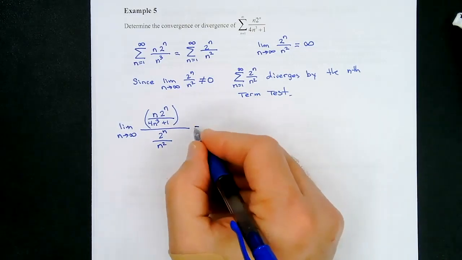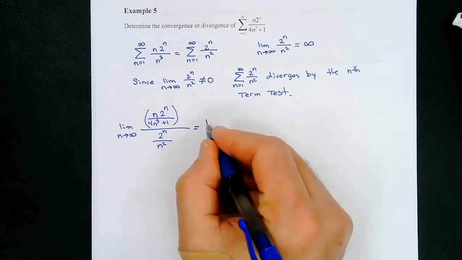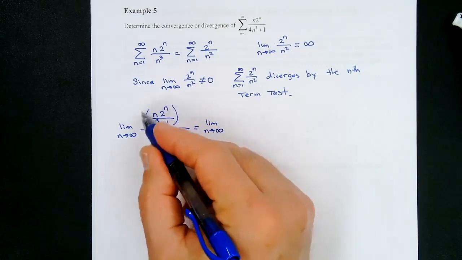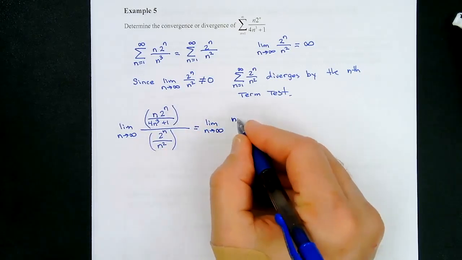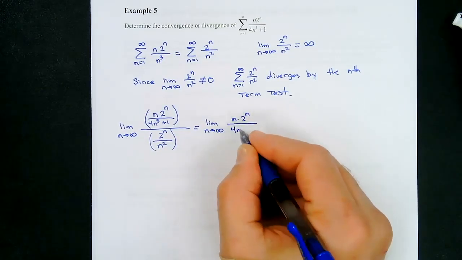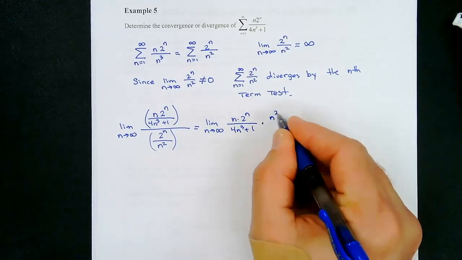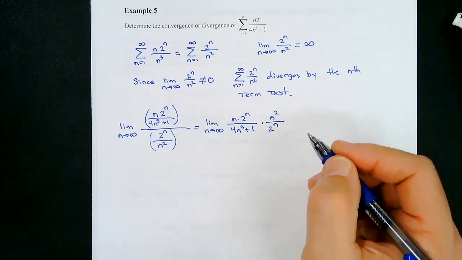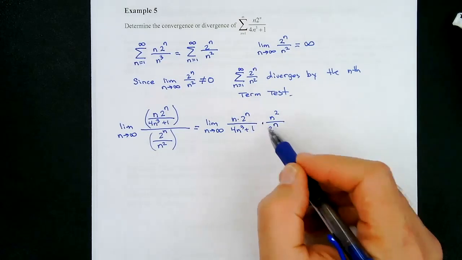Okay, so this becomes the limit as n approaches infinity, and it's going to be this fraction. So n times 2 to the n over 4n cubed plus 1, times n squared over 2 to the n power, right? And if you look, my 2 to the n's are going to cancel here.